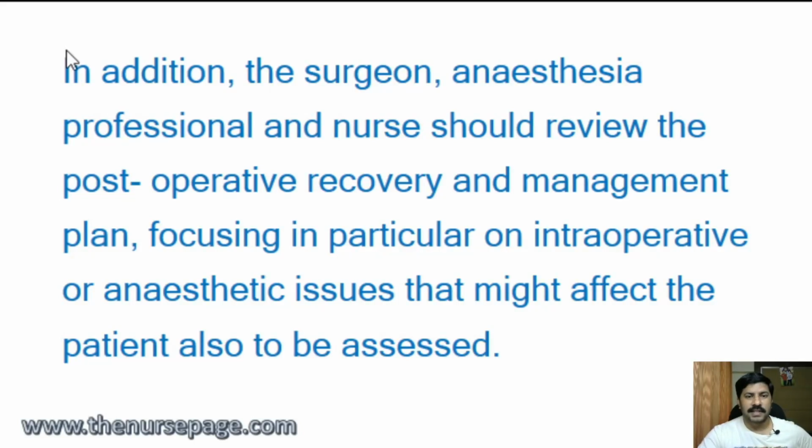In addition, the surgeon, anesthesia professional and nurse should review the postoperative recovery and management plan, focusing in particular on intraoperative or anesthetic issues that might affect the patient, also to be addressed. So during the sign-out period, the surgeon, anesthesia professional and nurse should review the postoperative recovery and management plan, focusing in particular on intraoperative or anesthetic issues that might affect the patient, also to be assessed.